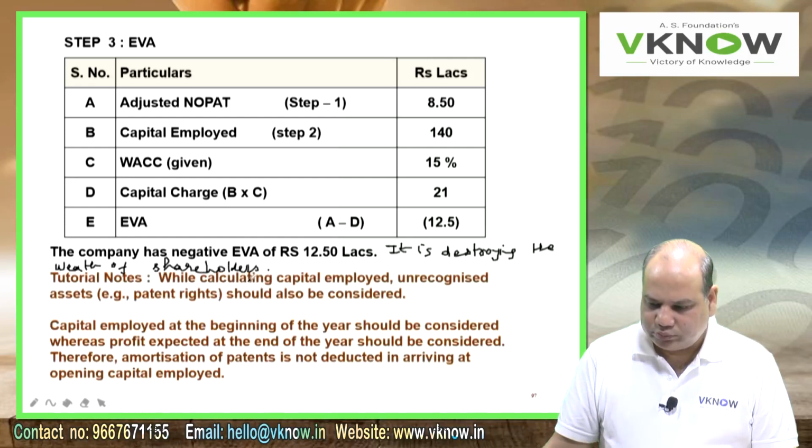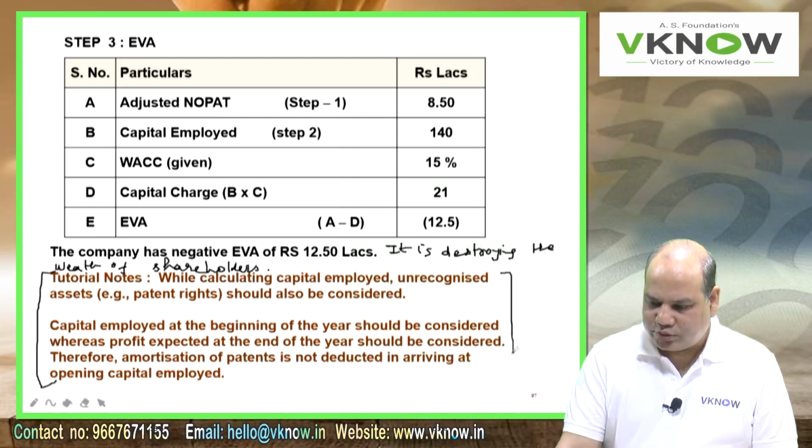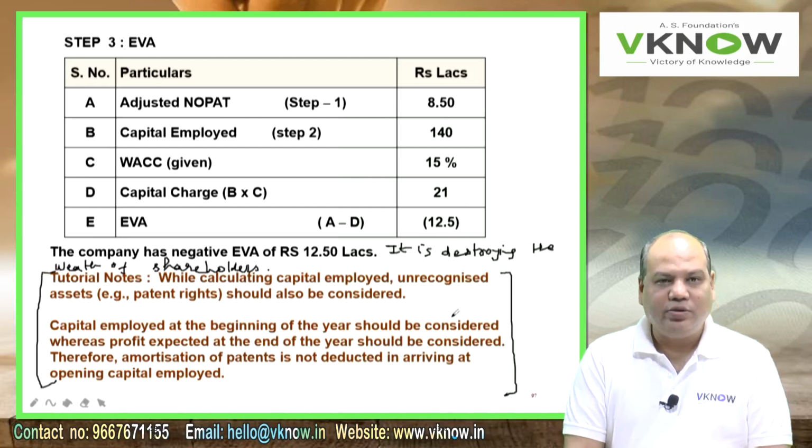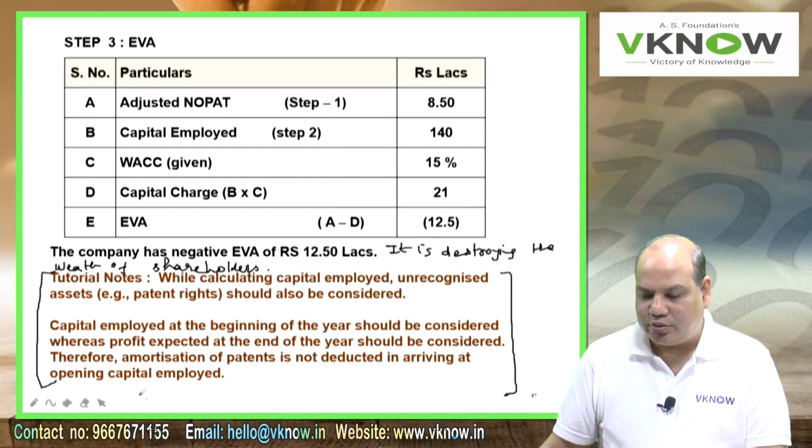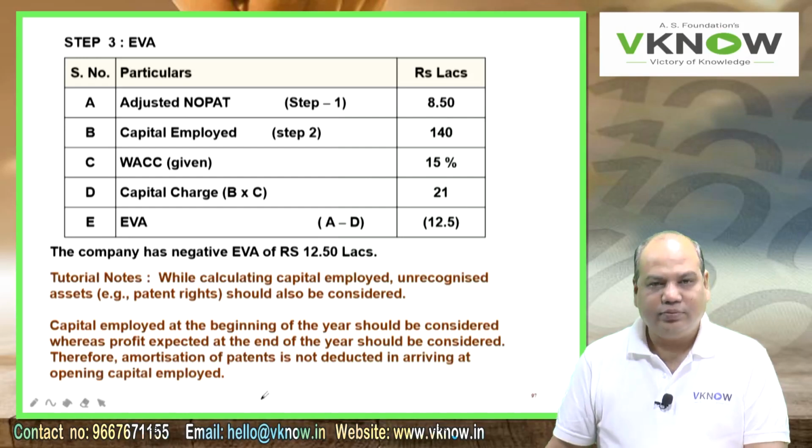Then you write down tutorial notes. In the exam you may or may not write it. Tutorial notes for future understanding and resolution of doubt. I will dictate.